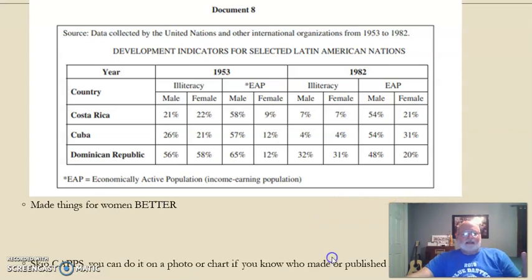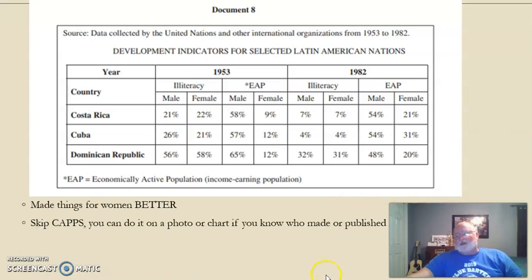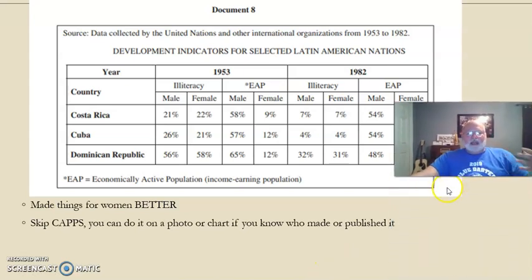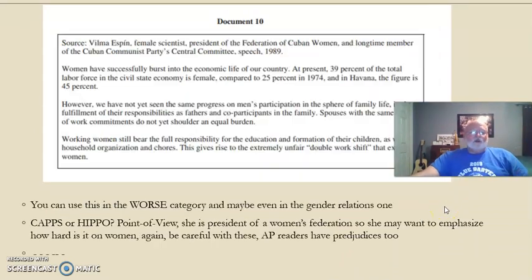And here we go with that. And I just wrote here that you probably wouldn't do CAPS on this. You can do CAPS on a photograph. You can do CAPS on a table, but maybe in this case, we wouldn't do it. Let's go on. All right, document 10.